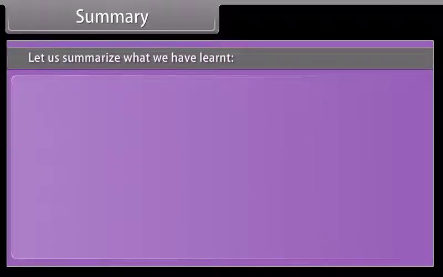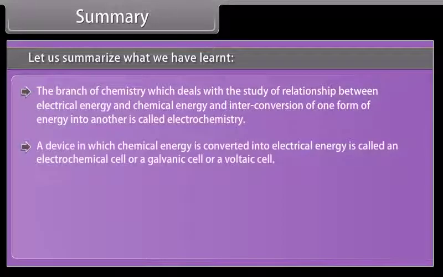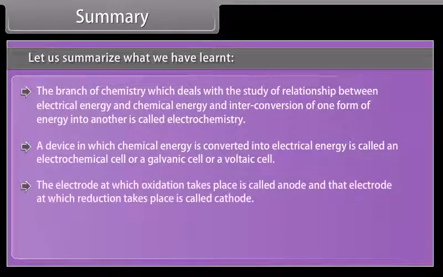Summary. Let us summarize what we have learnt. The branch of chemistry which deals with the study of the relationship between electrical energy and chemical energy and interconversion of one form of energy into another is called electrochemistry. A device in which chemical energy is converted into electrical energy is called an electrochemical cell, galvanic cell or voltaic cell. The electrode at which oxidation takes place is called anode, and the electrode at which reduction takes place is called cathode.